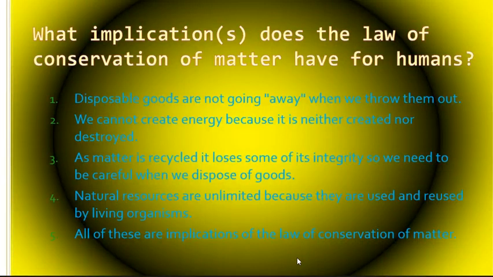What implication does the law of conservation of matter have for humans? This is your second question. Wow, I'm a crazy person. What implication does the law of conservation of matter have for humans? Disposable goods are not going away when we throw them out. We cannot create energy because it's neither created nor destroyed. As matter is recycled, it loses some of its integrity, so we need to be careful when we dispose of goods. Natural resources are unlimited because they're used and reused by living organisms. Or all of these are true.